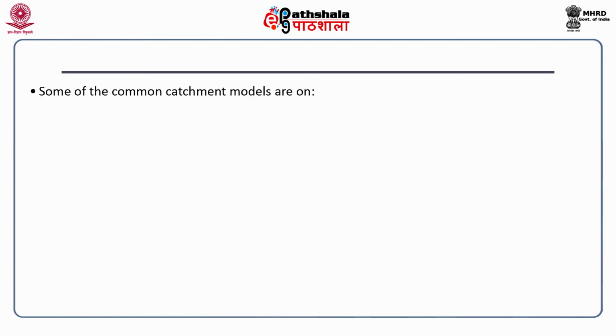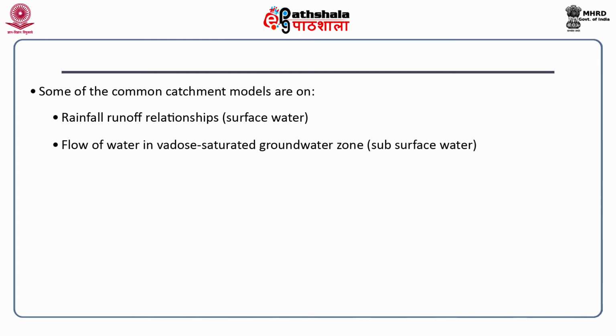Some of the common catchment models can be the rainfall runoff relationships, which of course is a surface water model. We can also look at the relationship between the flow of water in the vadose zone, which is the zone of aeration of the soil, and the saturated groundwater zone, which is the subsurface zone.